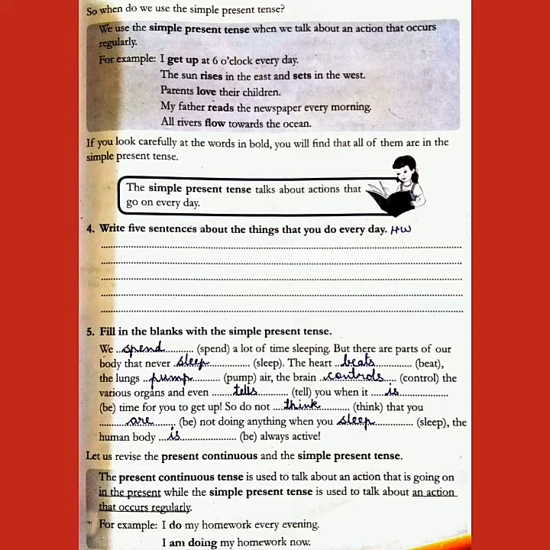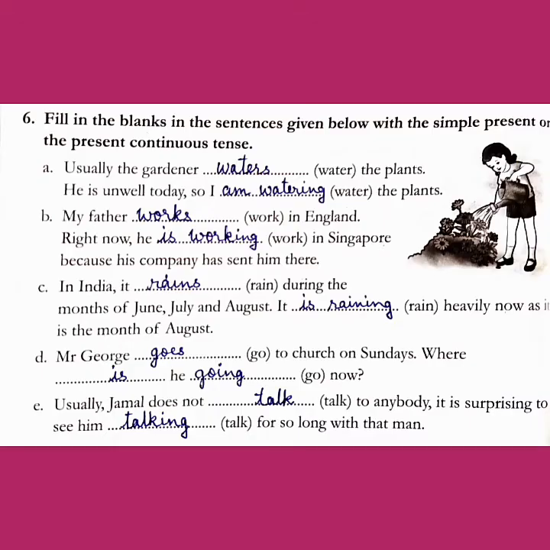Now we move on to activity 6. Filling the blanks in the sentences given below with the simple present tense or the present continuous tense. First one, usually the gardener waters the plants. He is unwell today, so I am watering the plants. Second one, my father works in England. Right now, he is working in Singapore because his company has sent him there. Third, in India, it rains during the month of June, July and August. It is raining heavily now as it is the month of August.